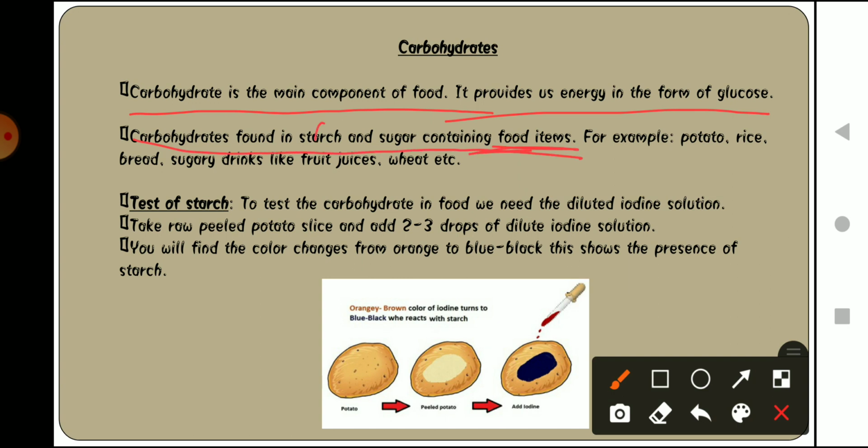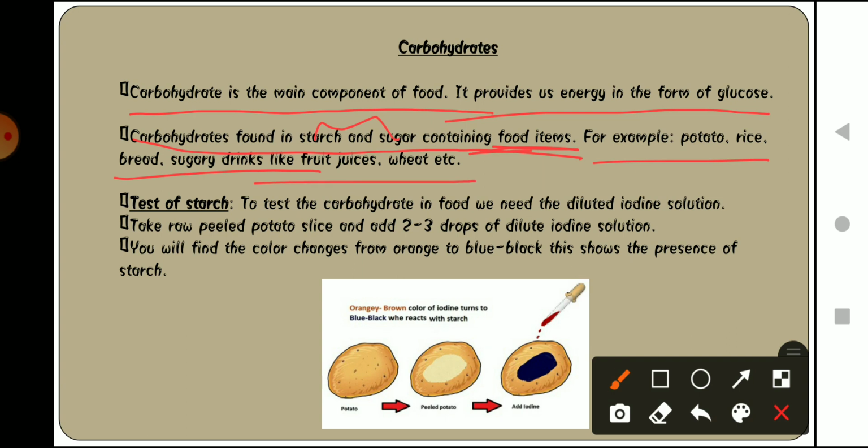As we have already discussed, carbohydrates have two parts, starch and sugar. So those food items that contain sugar and starch inside them come under the carbohydrates. For example, potato, rice, bread, sugary drinks like fruit juices, wheat, etc.